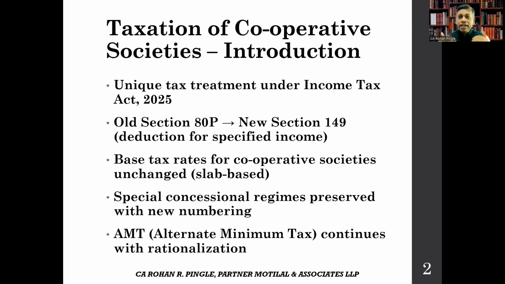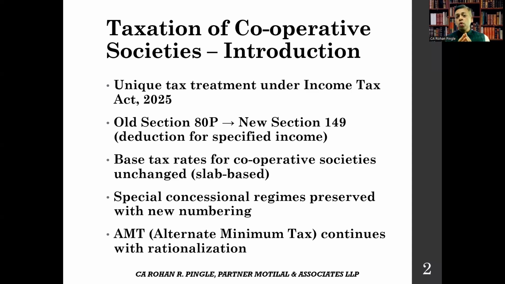It has simply renumbered the provisions, used cleaner language and moved many details into schedules for easier reference. For example, the popular deduction that was earlier available under old section 80P of the Income Tax Act 1961 is now available under section 149 of the Income Tax Act 2025, supported by an interpretation section 150.